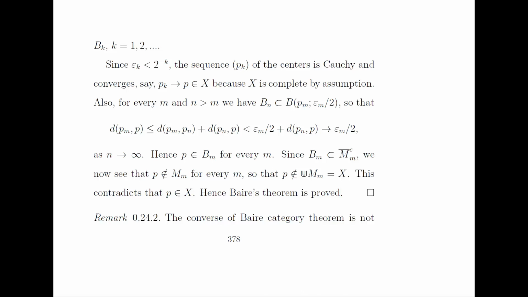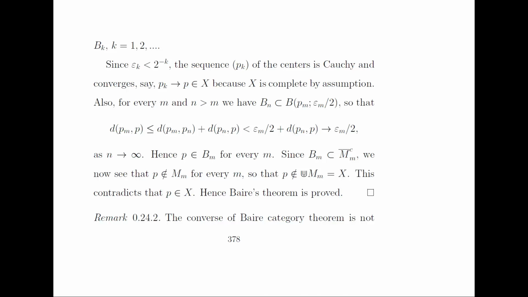Also for every m and n greater than m, we have these balls B_n a subset of the balls around the point p_m, so that the distance between p_m and p is less than or equal to, by the triangle inequality, d(p_m, p_n) plus d(p_n, p). Now since p_n converges to p, and d(p_m, p_n) is less than epsilon_m over 2, we get this converges to epsilon_m over 2 as n converges to infinity. Hence p belongs to B_m for every m.